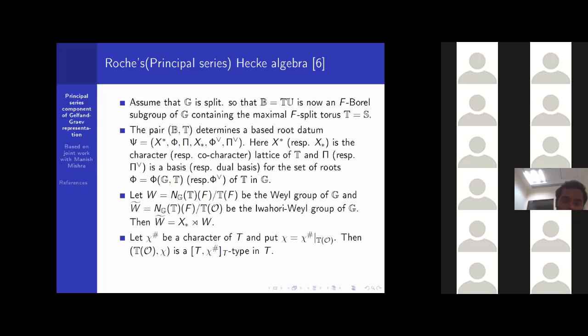Let us consider any character χ̃ of T, and we denote by χ the restriction of χ̃ to the O-rational points of T. Then the O-rational points of T form a compact open subgroup. Now (T(O), χ) is a type in T, and Roche constructed a G-cover (K, ρ) of this pair. By the definition of G-cover, (K, ρ) is a (T, χ̃)-type in G.